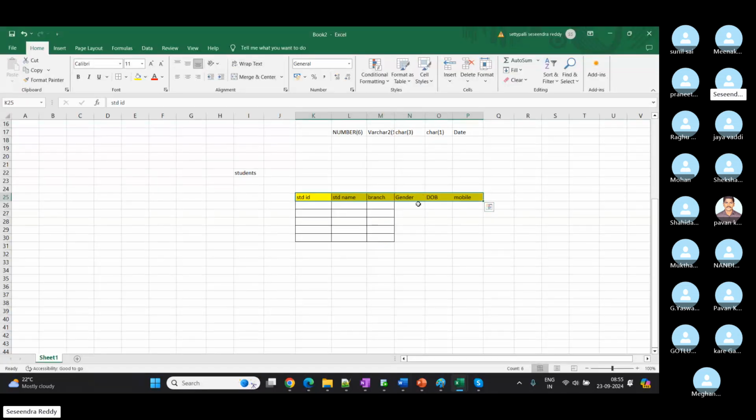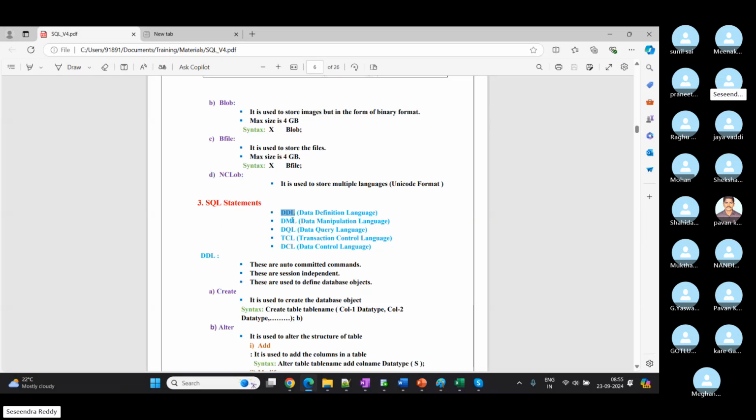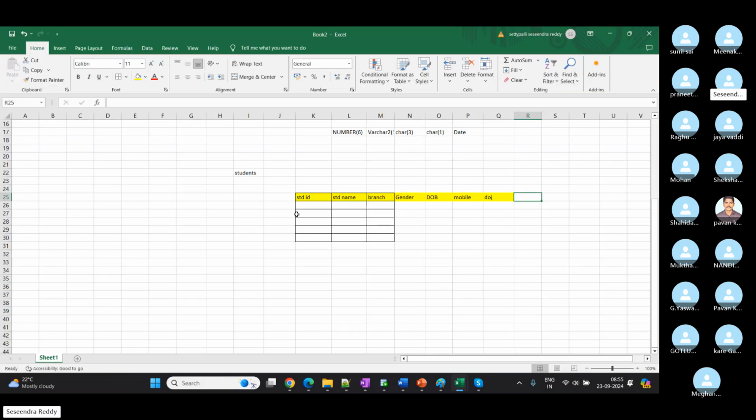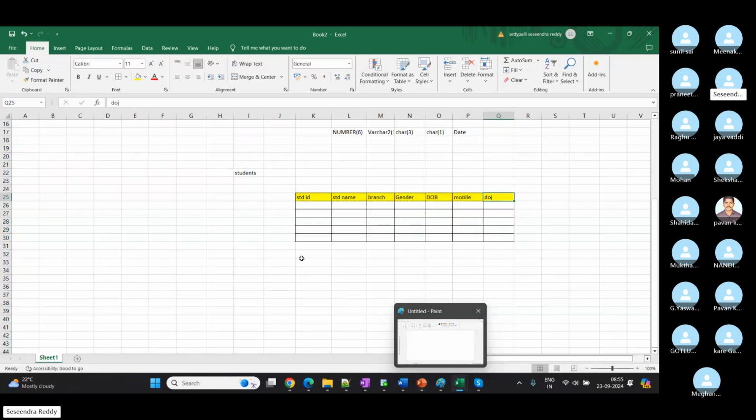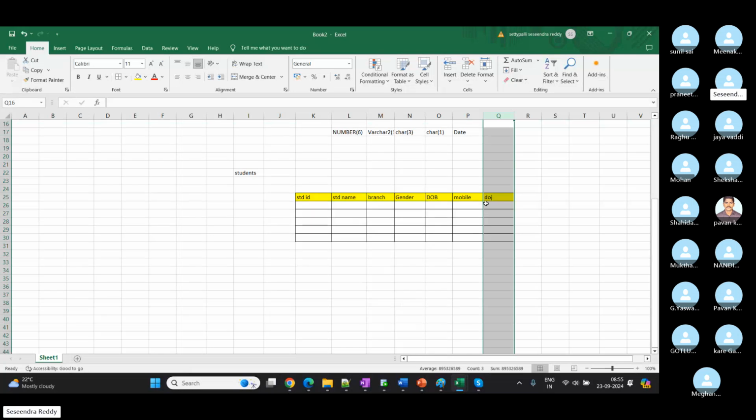So initially we are going to create a table. Let's say I want to add one more column, the date of join. All those changes come under data definition language. So what is data definition language? It is used to work on a table structure. Once we create a table, it will be like this in our database, right? Again, if we want to remove a column, add a new column, change a name, or change a data type or size, we will use DDL only, data definition language.